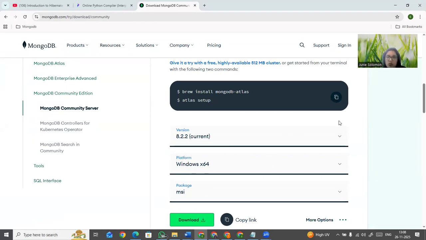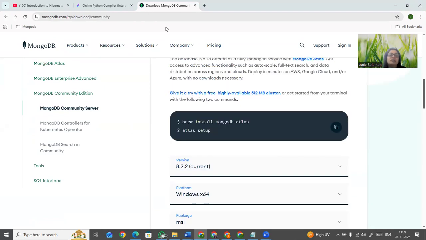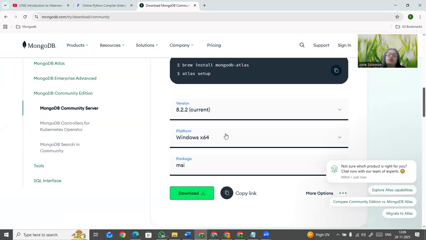After giving the Google account, this page will come. So you have to give your username, password, email, and all these things, and click that, and then you go to your mail and verify it, and then you come back to mongodb.com slash download. It will come like this, and you need to come to this page.